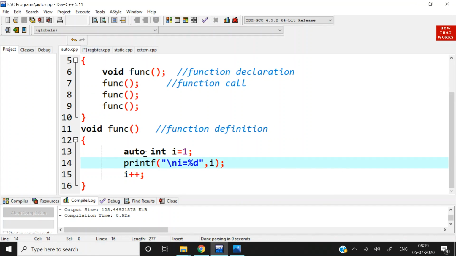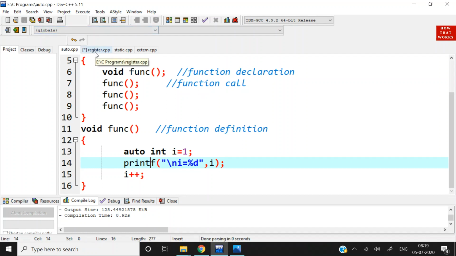Since I'm doing these programs in Dev C++, here the default value for all the storage classes is set to 0. But when we implement these storage classes in Turbo C++, then it will reflect actual default values. For static, it will display 0, and for automatic, register and global, it will display garbage value.